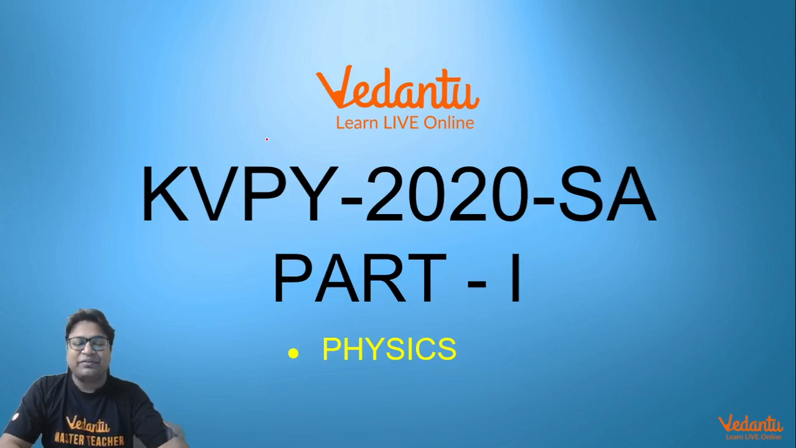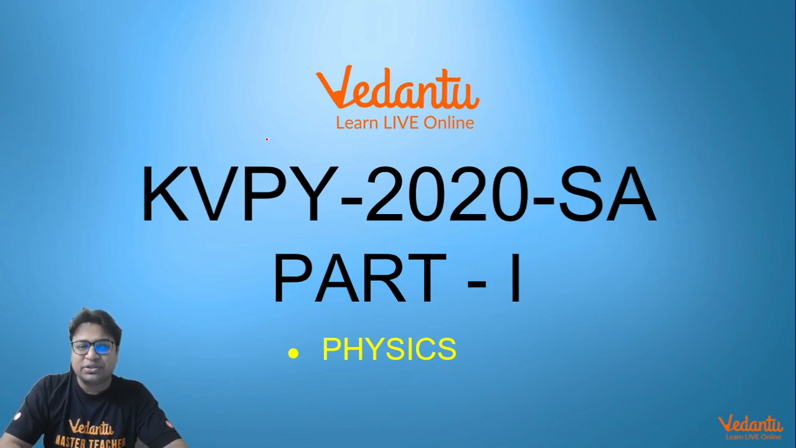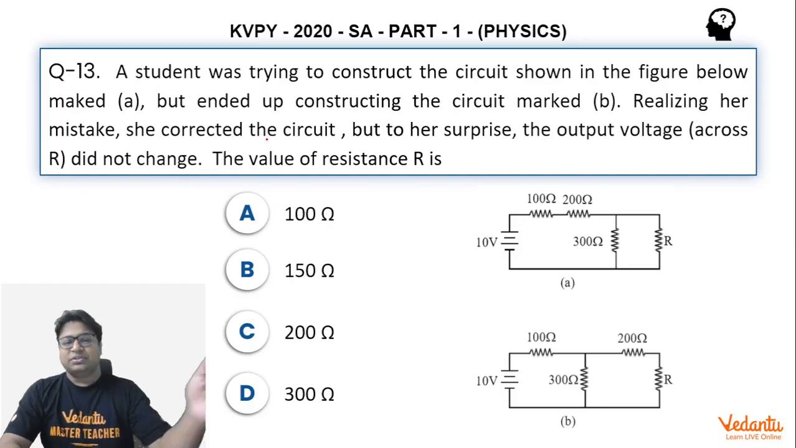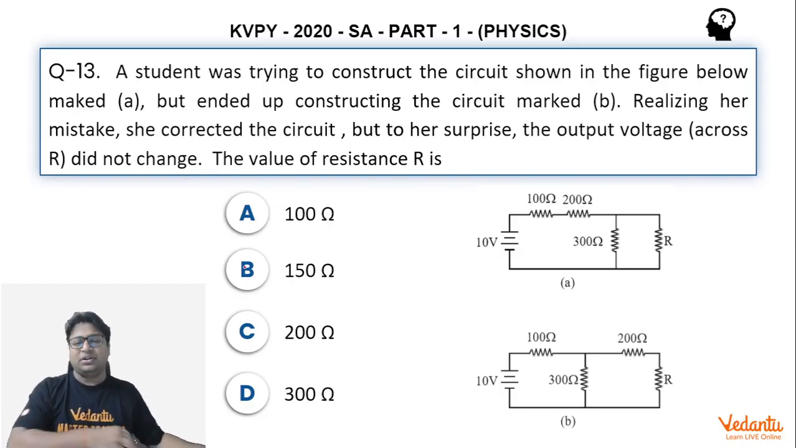Hello students, we are discussing the KVPY 2020 essay paper physics section and we are now looking at question number 28 of the question paper, which is the 13th question of part 1 of physics. So this is the question that we are now discussing.